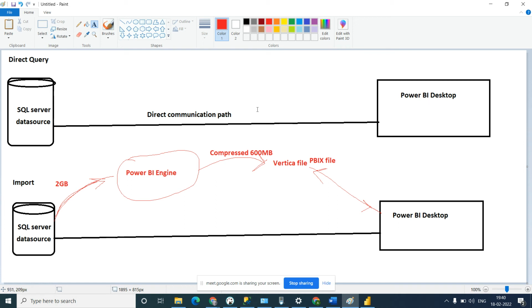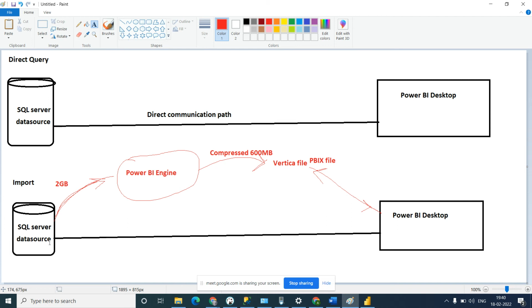But in this case, once you connect with the data source, it takes the data only once and compresses it, which decreases the size, and you use this file next time. Every time you will not request the SQL Server, only once.